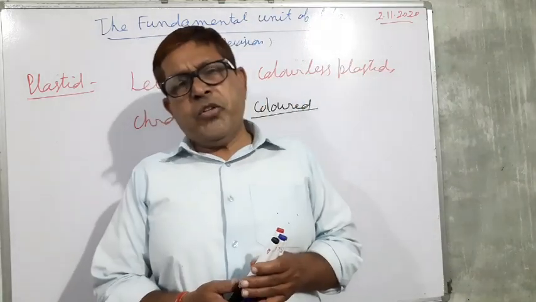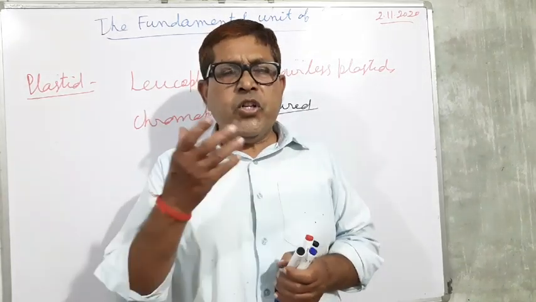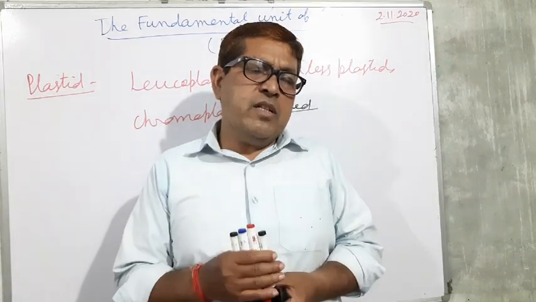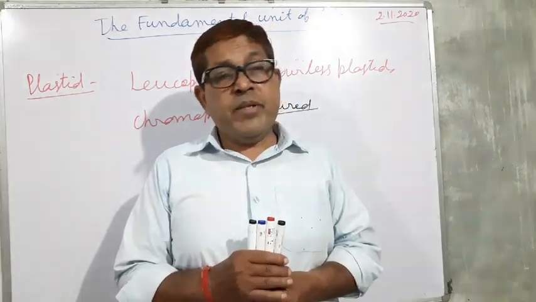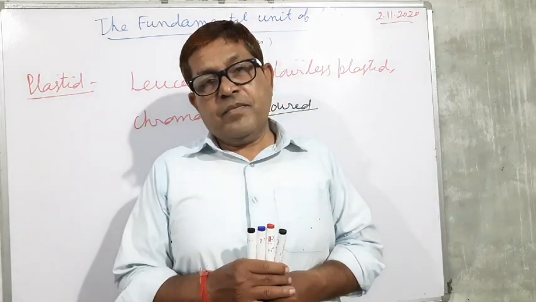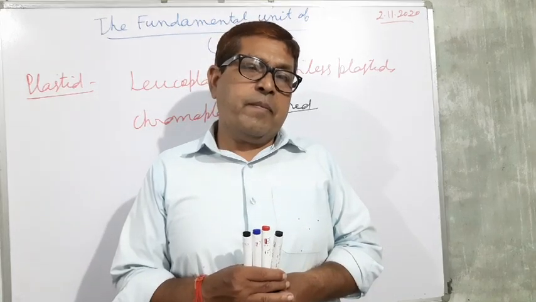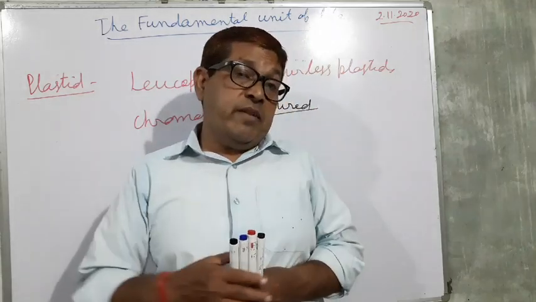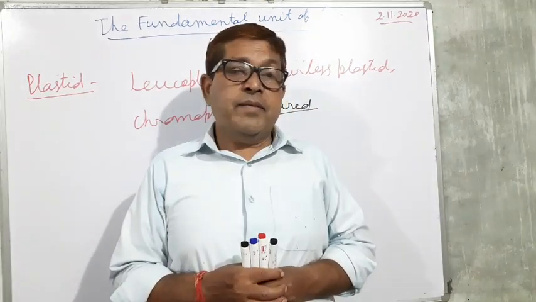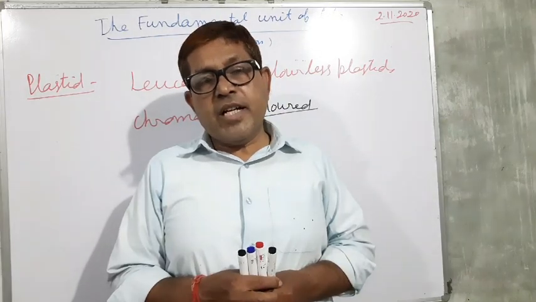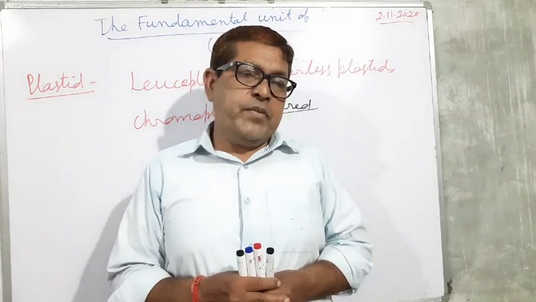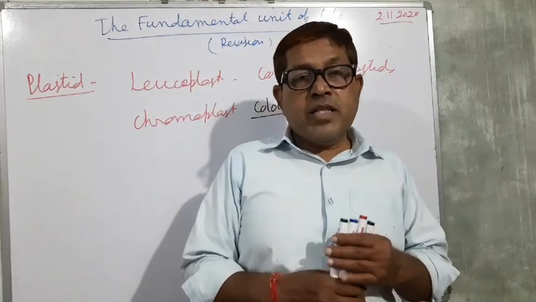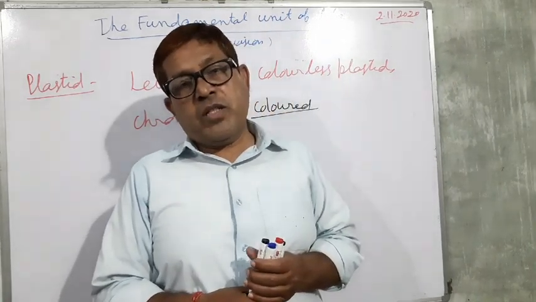You are familiar with the potato. A portion of some potato tubers is green in color. What happens? When the potato tuber is exposed to the sun, the leucoplast is converted into the chloroplast.